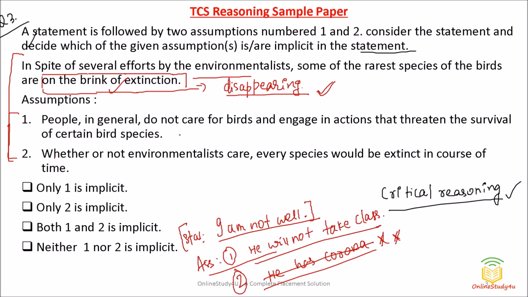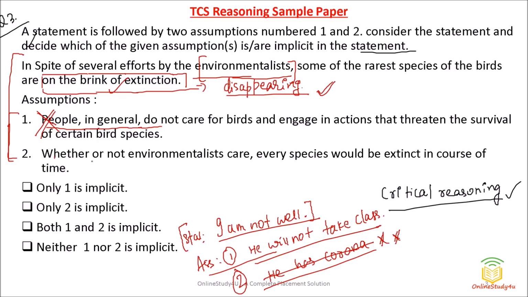People in general do not care for birds. See, they are not talking about people first of all. They are talking about environmentalists. They are talking about these people, not people in general, right? So the first assumption is automatically wrong.